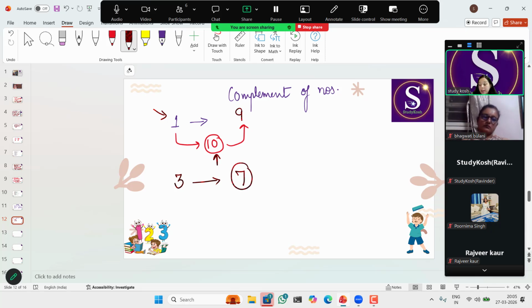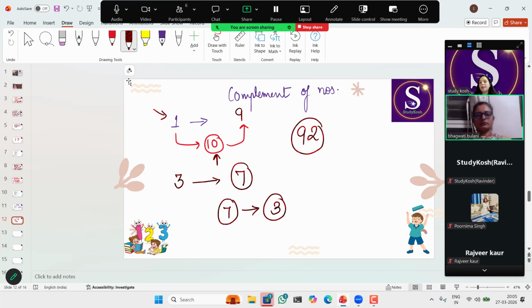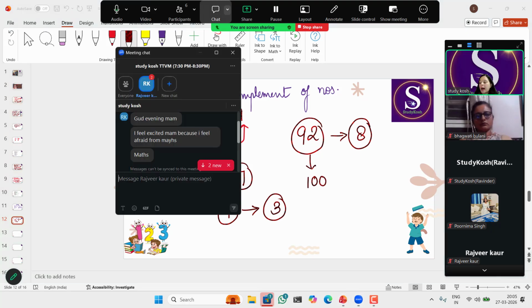Then we have the next sutra, that is Urdhva Tiryagbhyam Sutra, but in short we call it Urdhva Tiryak. So the meaning of this sutra is cross and vertical, or crosswise or vertically. We'll use this sutra in multiplication. We'll use cross multiplication and vertical multiplication to get our answer in a single step. So this sutra is very helpful. It is a general sutra of multiplication.